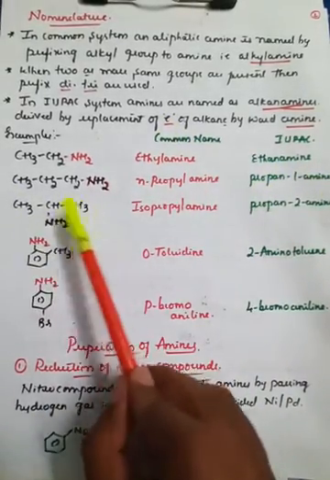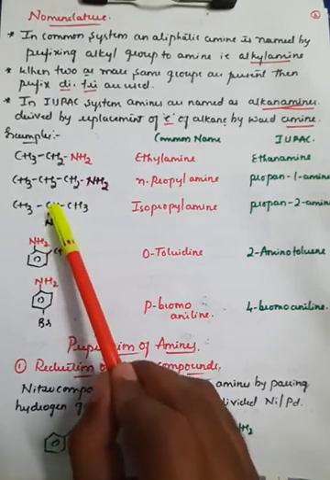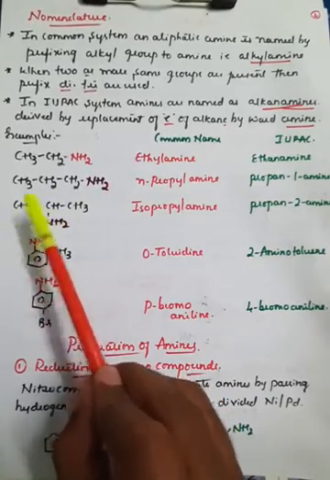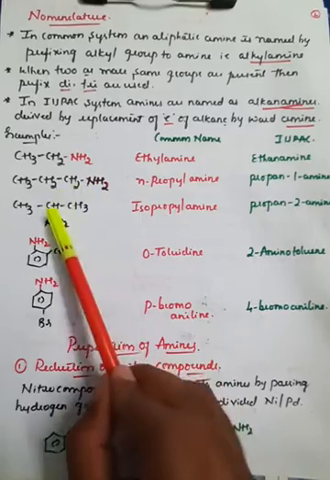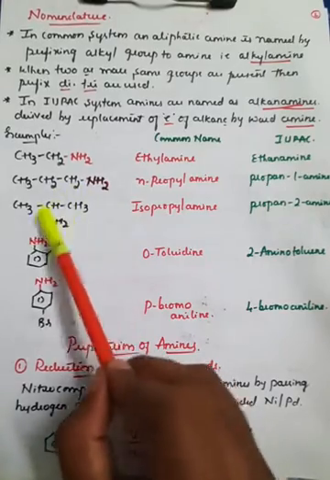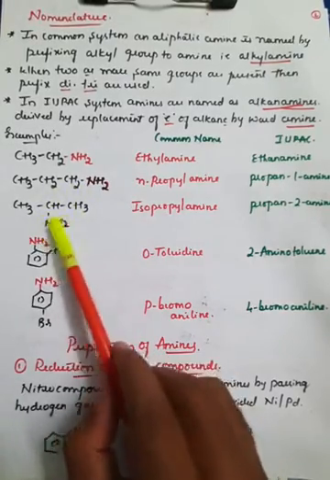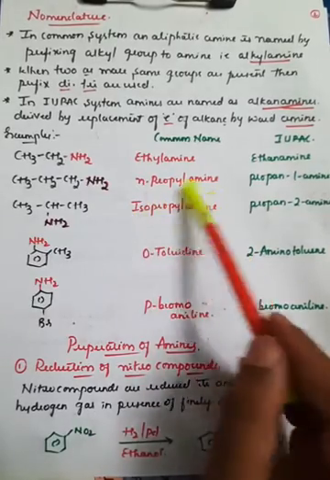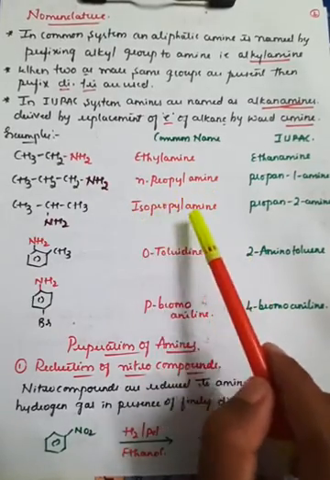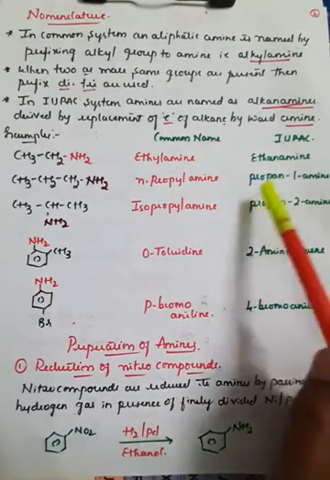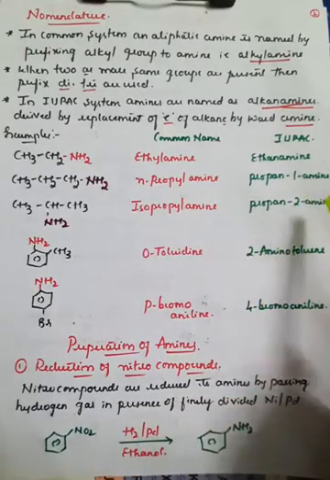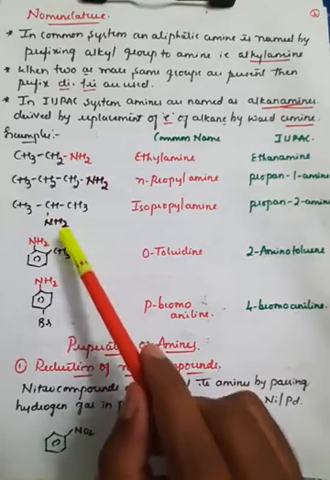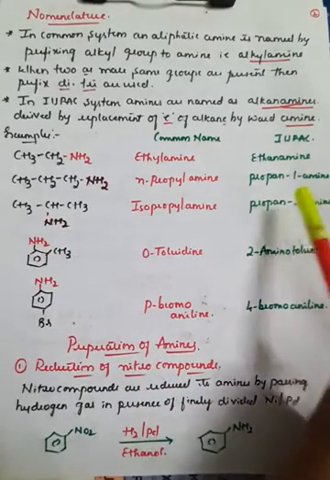CH3, CH, CH3. Here the middle part is the second carbon atom. If you count from this side, it is the second carbon, and from the other side also it is the second carbon atom. So therefore NH2 is attached there. In common system it is called isopropylamine, an alkyl amine. But in case of IUPAC it is called propane-2-amine, because the NH2 is attached to the second carbon atom.